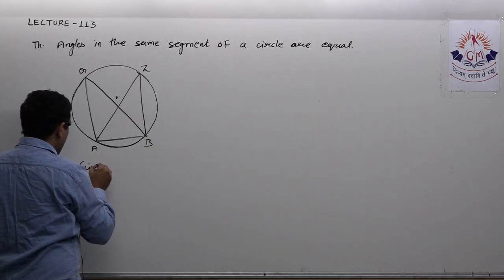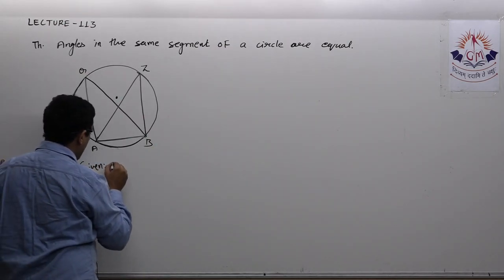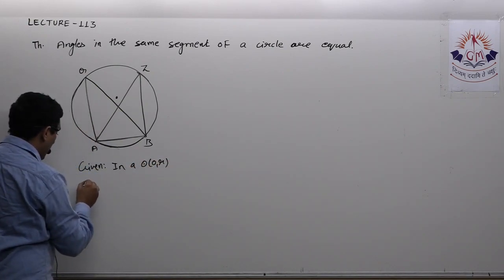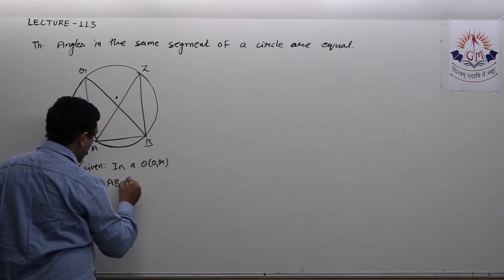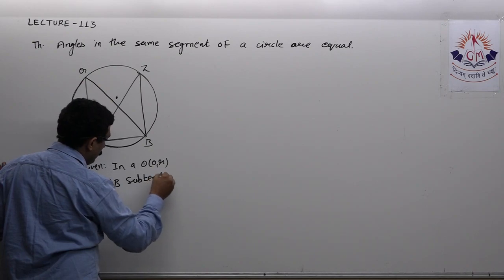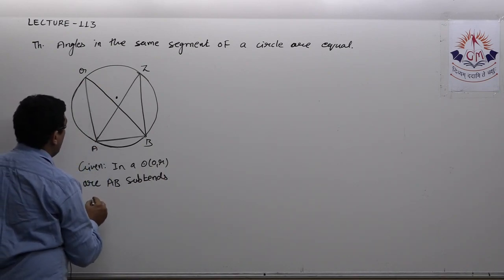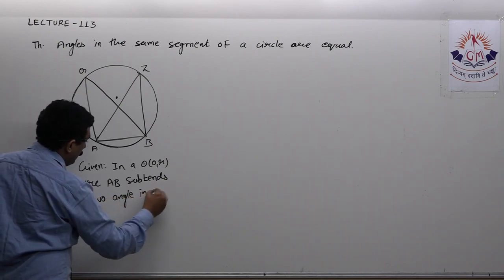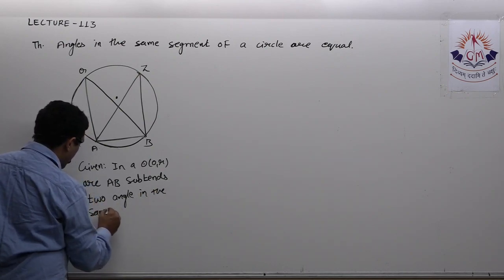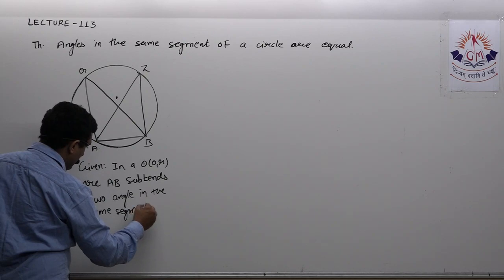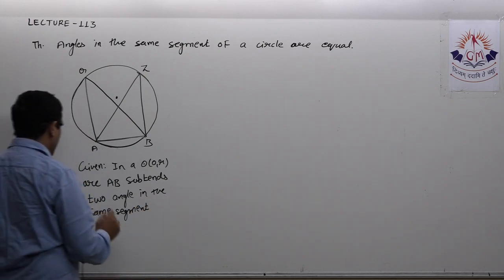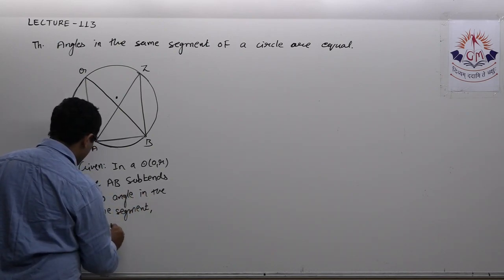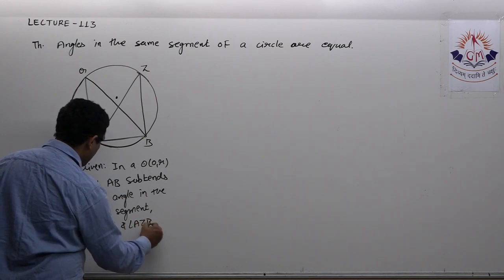Okay, so here we are given that in a circle O comma R, arc AB subtends two angles in the same segment: angle AQB and angle AZB.